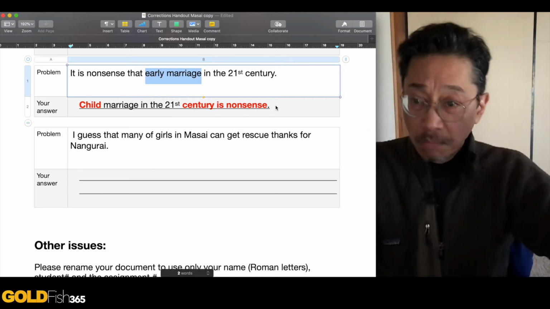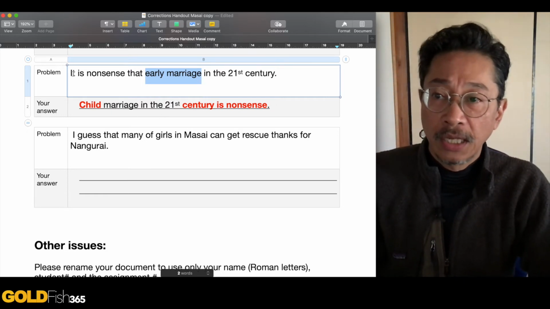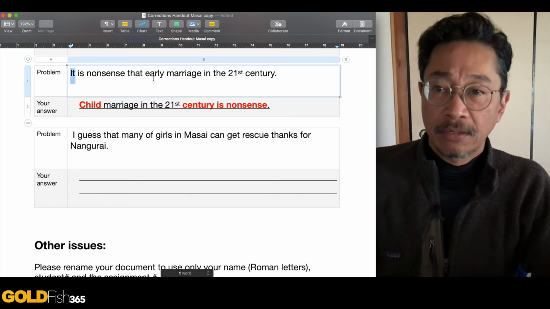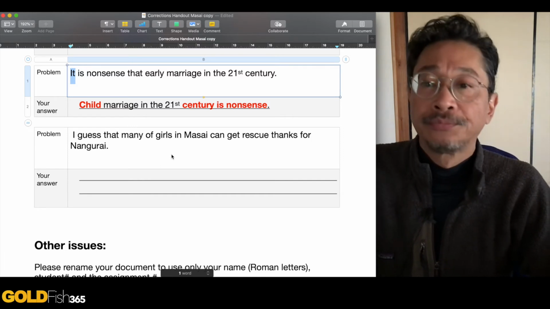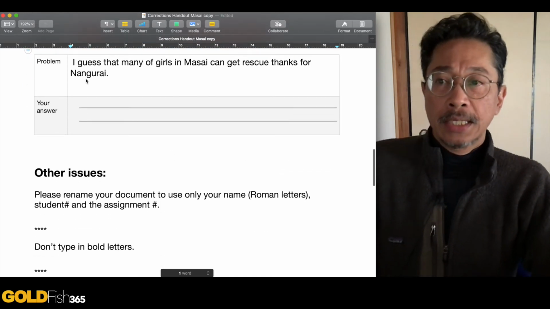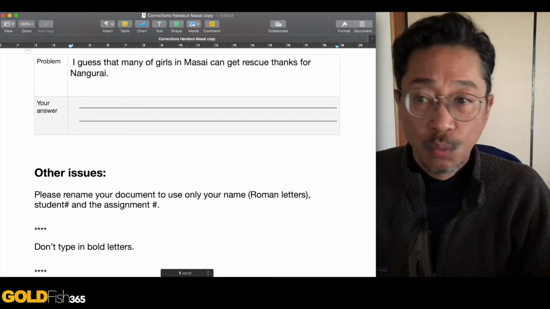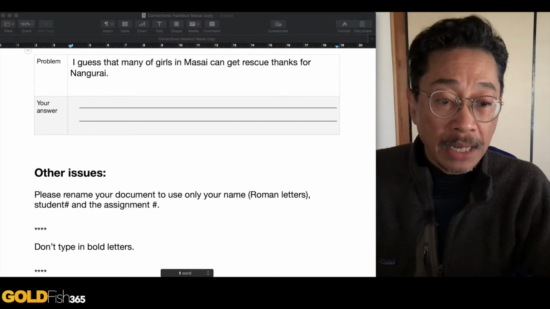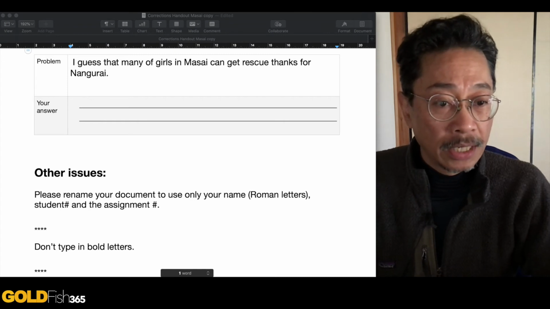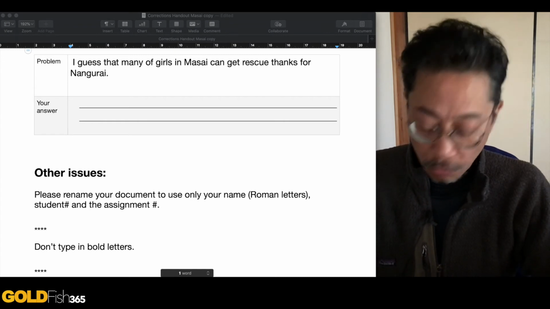So you can make this much shorter because you don't need this "it." Okay, that is early marriage. Early marriage in the 21st century is nonsense. Okay. Now, let's look over here, the last one. I guess that many of girls in Masai can get rescue thanks for Nangurai.